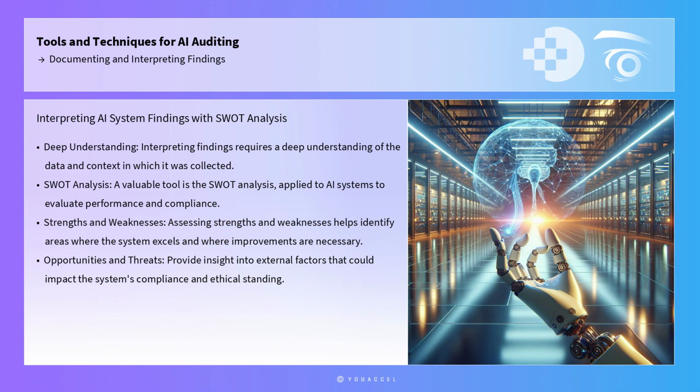Opportunities and threats provide insight into external factors that could impact the system's compliance and ethical standing. For example, an AI auditing team might identify a strength in the system's accuracy but a weakness in its lack of transparency, posing a threat to user trust. Such insights can guide recommendations for enhancing the system's ethical and compliant operation.